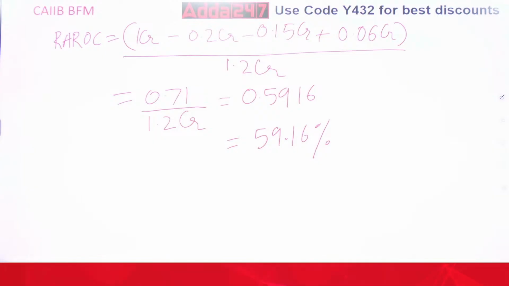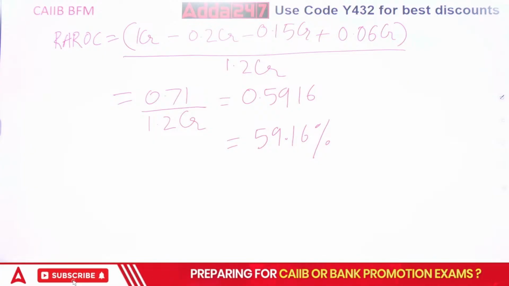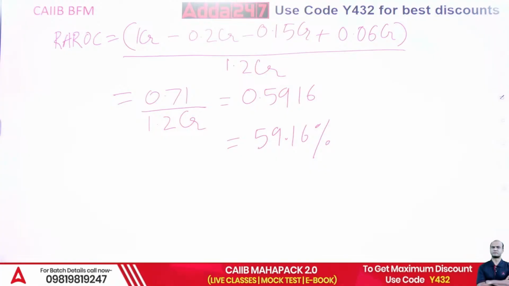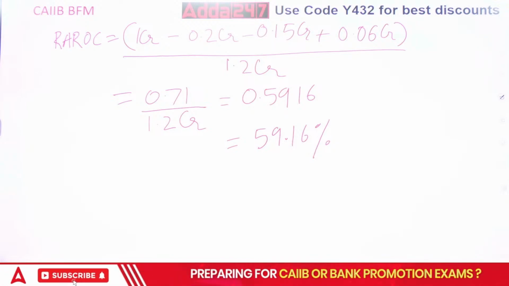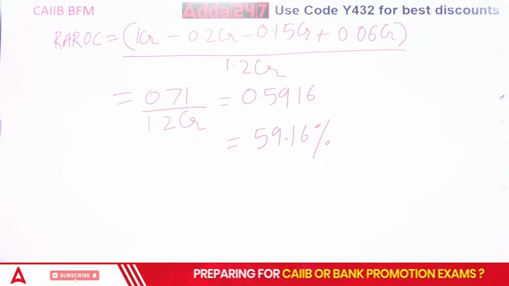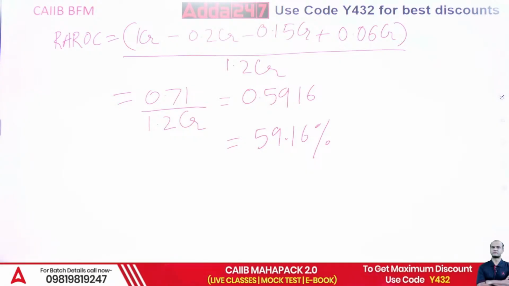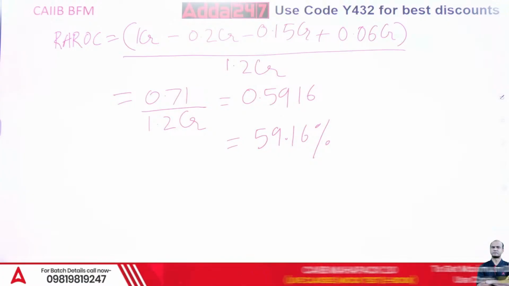Now, what is the meaning of this RAROC? What is the use of this RAROC? Can anyone tell me? Why did I find this RAROC? Who can tell me? Suppose I am getting this RAROC, what do I have to do with it? I have to compare this RAROC with the hurdle rate.